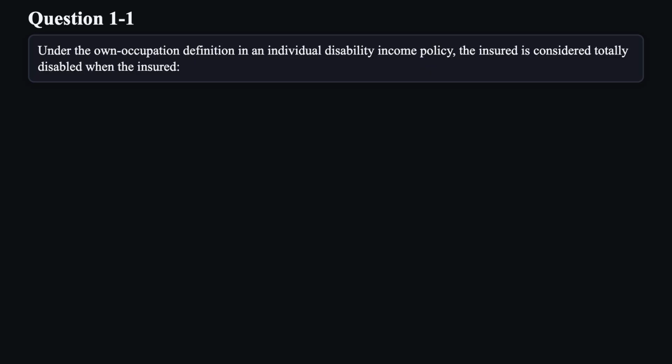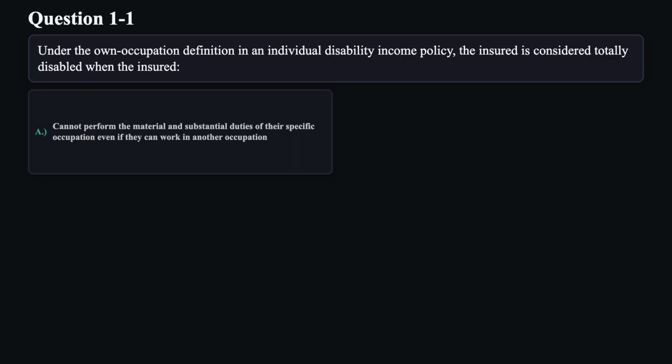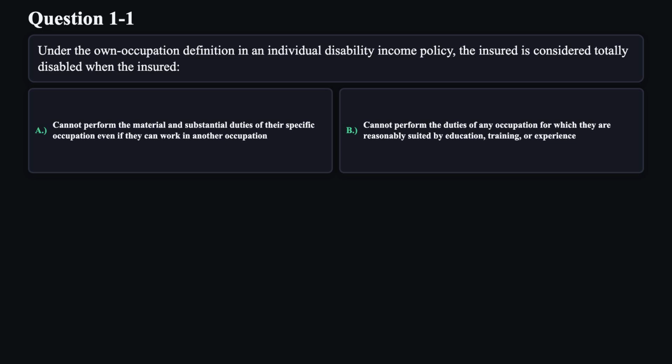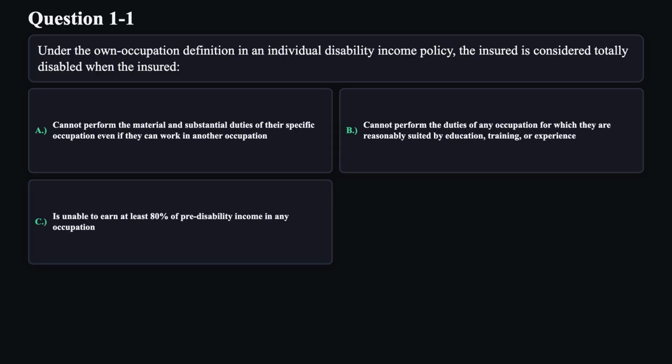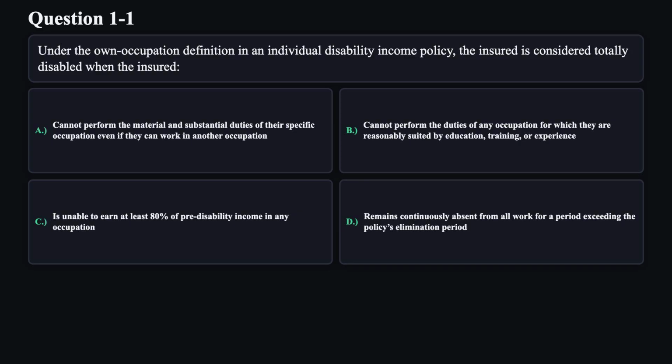Under the own occupation definition in an individual disability income policy, the insured is considered totally disabled when the insured: A. Cannot perform the material and substantial duties of their specific occupation, even if they can work in another occupation. B. Cannot perform the duties of any occupation for which they are reasonably suited by education, training, or experience. C. Is unable to earn at least 80% of pre-disability income in any occupation. D. Remains continuously absent from all work for a period exceeding the policy's elimination period.